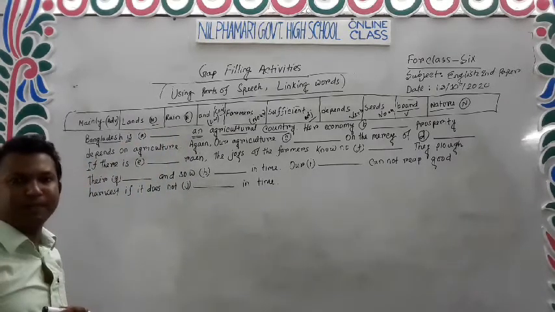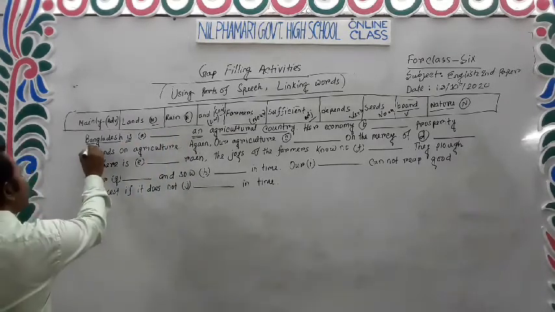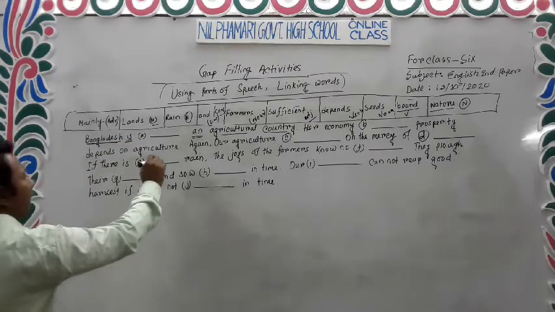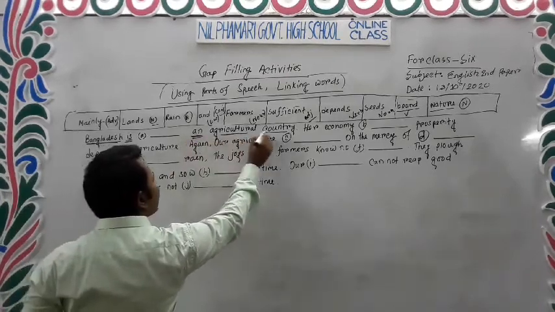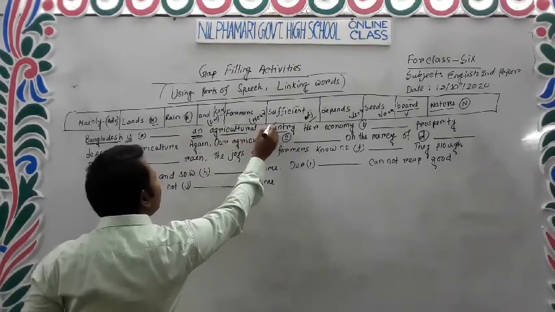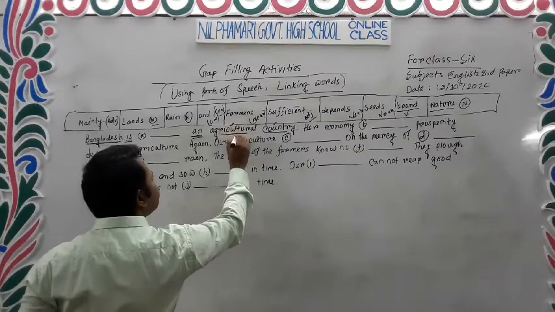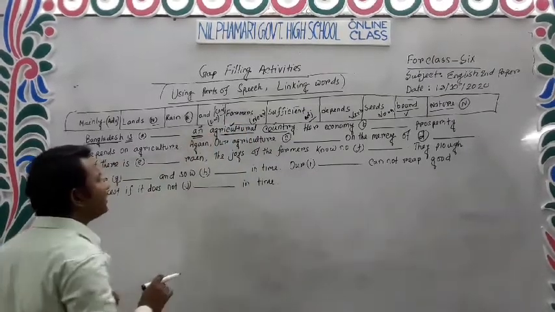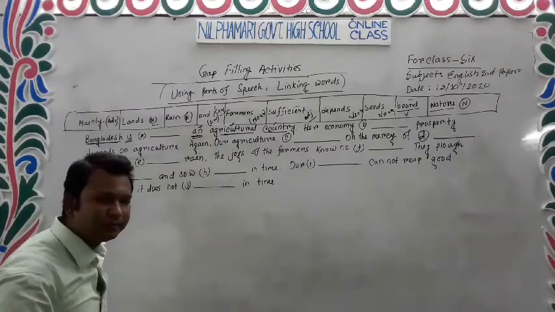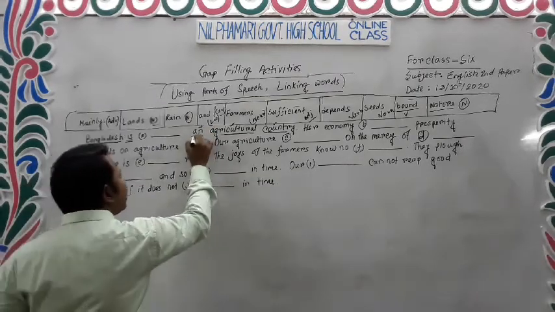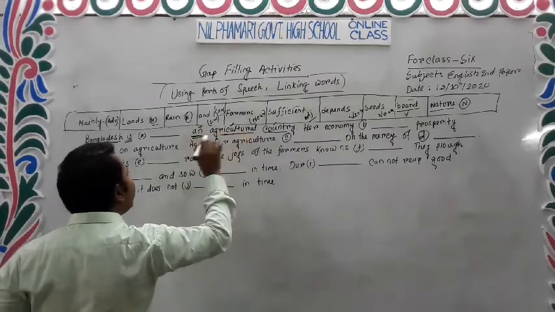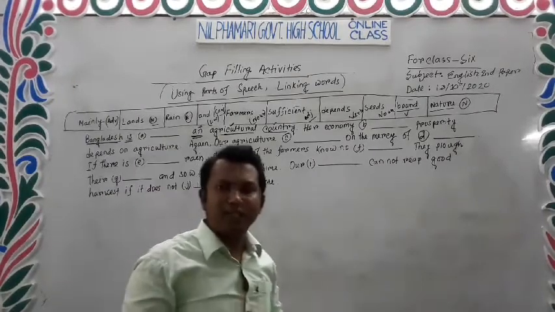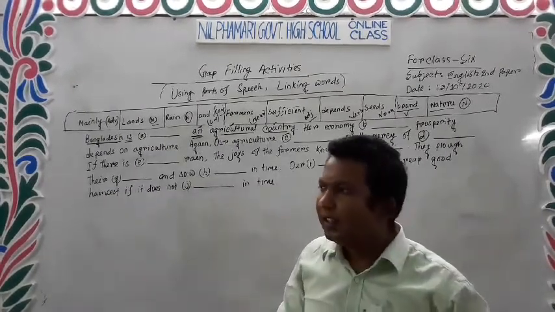Bangladesh is the subject, then is is a verb, and an agricultural country is a noun. Before the noun, agricultural is an adjective, and an is an article or determiner. This is why we can say that there is no need for any kind of participle in this case.